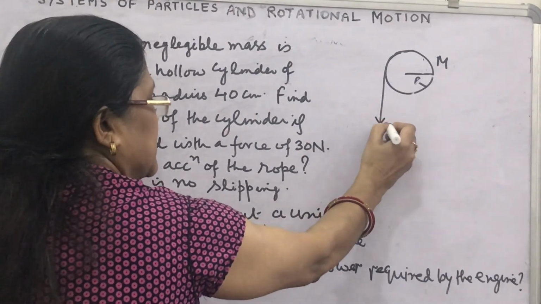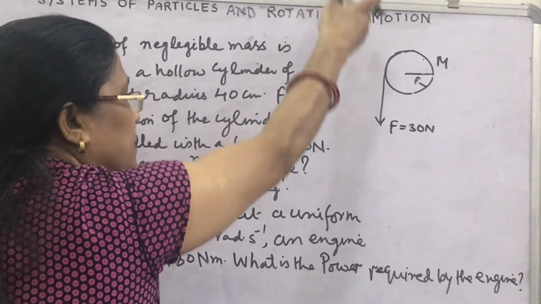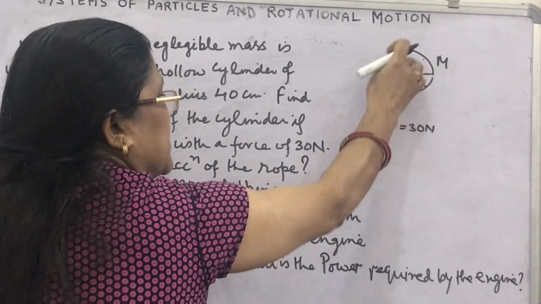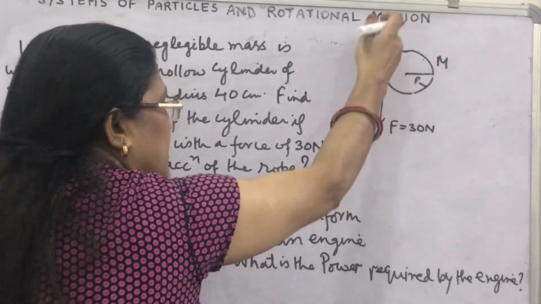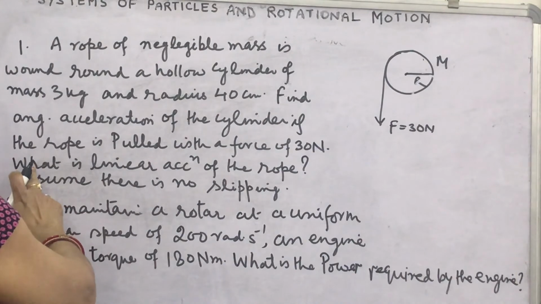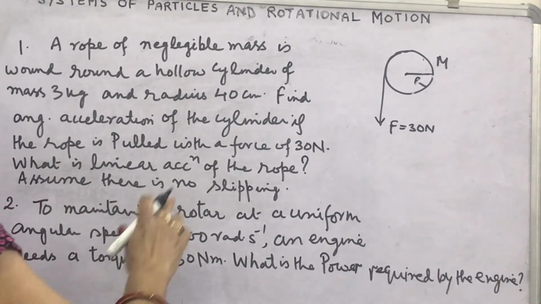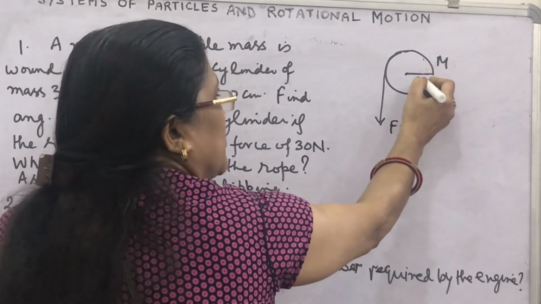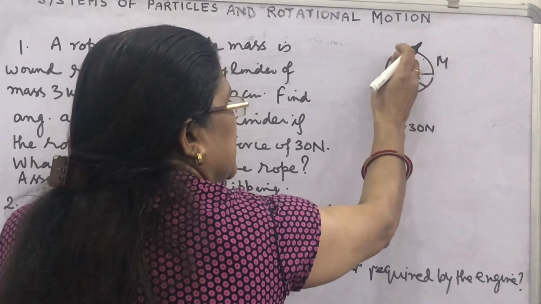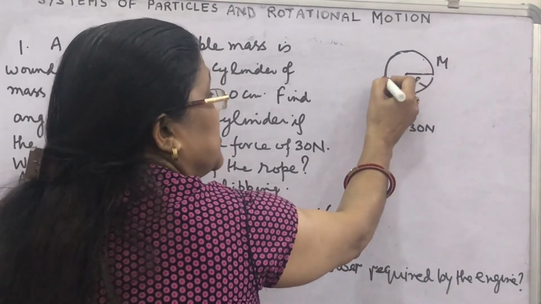Here F is 30 Newton. What happens when the rope is pulled? Then the rope opens, the cylinder rotates about its own axis and it comes down. What is the linear acceleration of the rope? Assume there is no slipping. No slipping means that the rope at every point is supposed to stick with the cylinder. Whenever it comes down, there is no slipping.